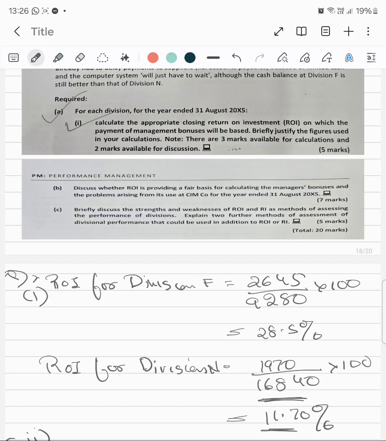So there is a project which is giving you an ROI of 30%, and the cost of capital of that project is 10%, and there is another project which is giving you 40% return on investment.